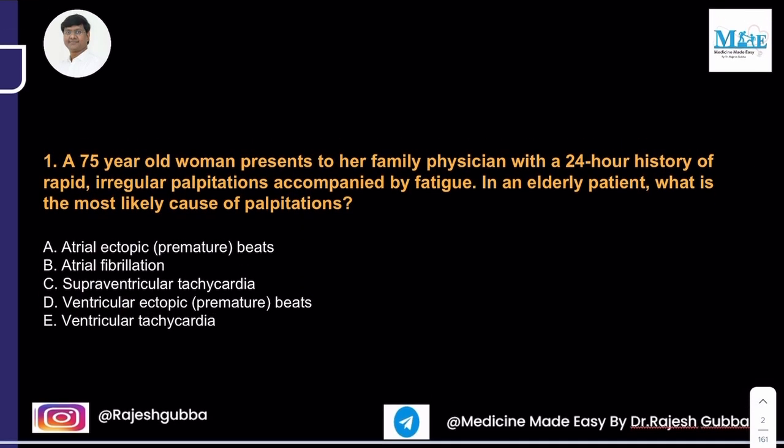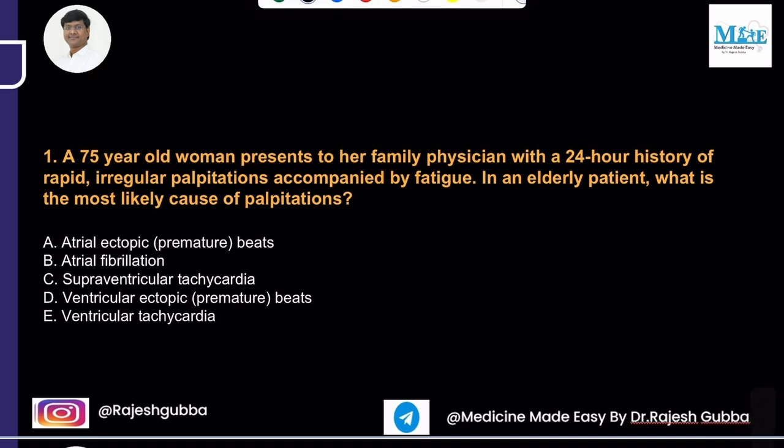So the first question is, a 75-year-old woman presents to her family physician with a 24-hour history of rapid irregular palpitations accompanied by fatigue. In an elderly patient, what is the most likely cause of the palpitations? Atrial ectopic beats, atrial fibrillation, supraventricular tachycardia, ventricular ectopic beats, ventricular tachycardia.